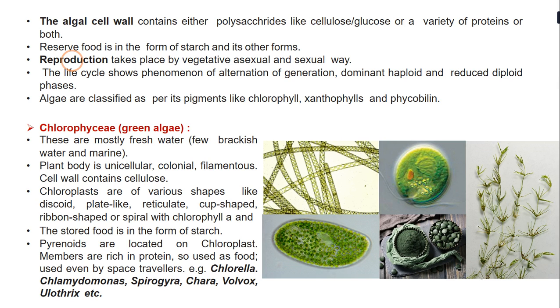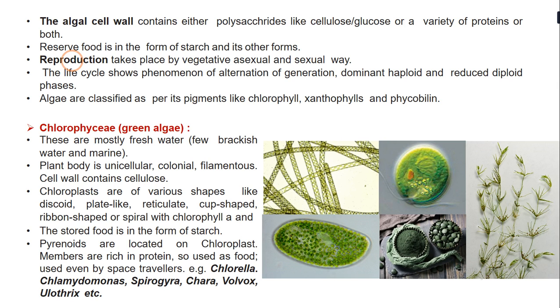This plant group reserves its food as starch, so that when food is not available, they can use it for growth, development and survival. Reproduction takes place vegetatively, asexually or sexually. The life cycle shows alternation of generation, where a dominant haploid and reduced diploid phase is seen.